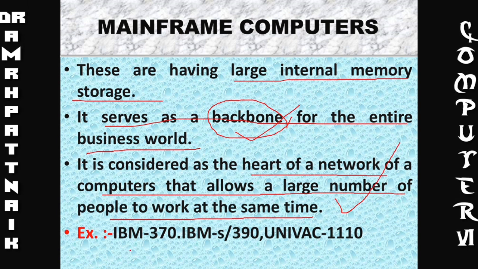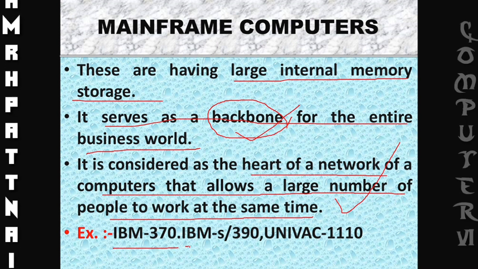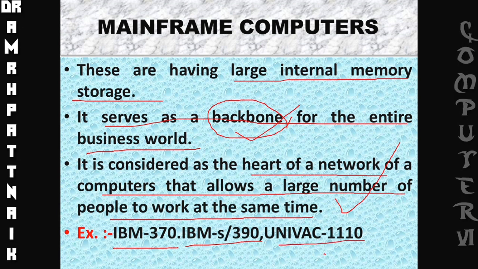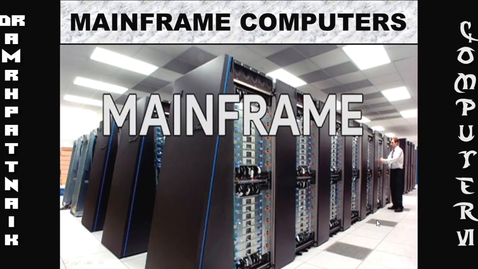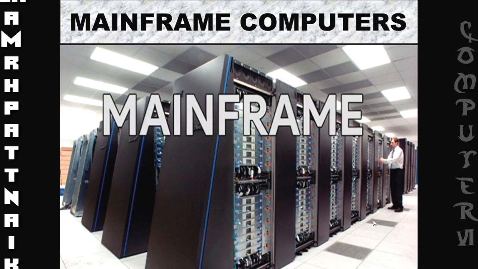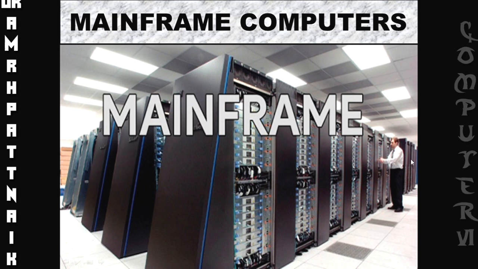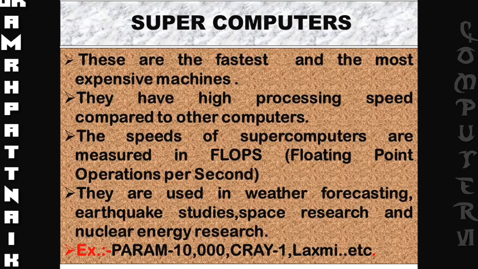For example, we can see IBM 370, IBM S/390, Univac 1110. These are examples of mainframe computers. Let's have a look at how mainframe computers look. You can see here how big these are, and the man is standing here, and this is how it is operated. This is the mainframe computer.